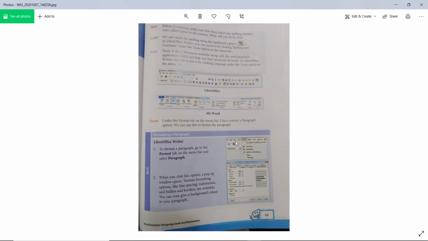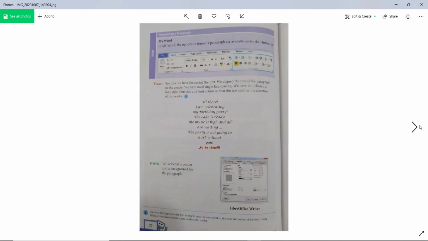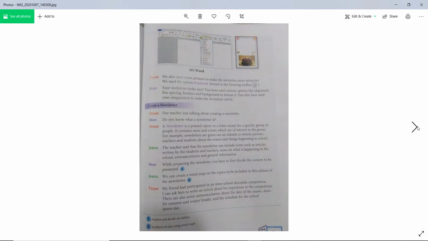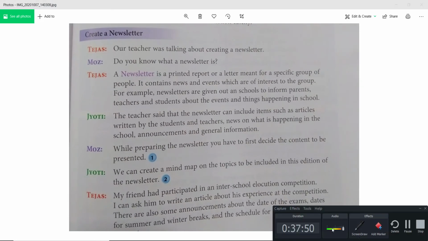Let me show you there. You see, I have written, right? You see here the birthday cake is added. So that way you can add the birthday cake. Okay. Font work we have seen how to do, and create a newsletter. So what is the newsletter? Newsletter. Sorry, newsletter. My mistake. Then what is a newsletter?